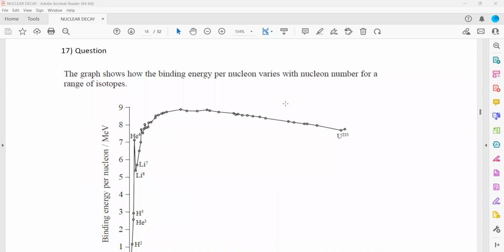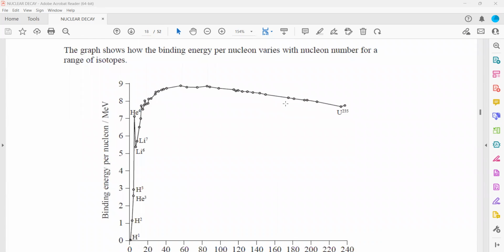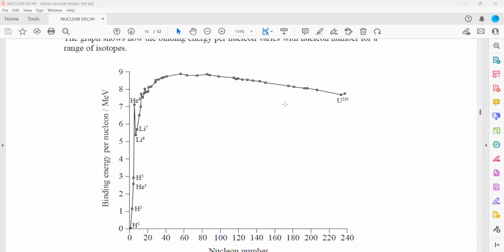And in question 17, the graph shows the binding energy per nucleon for a range of isotopes. So you can see the highest binding energy per nucleon is for iron, Fe, the most stable nucleus.